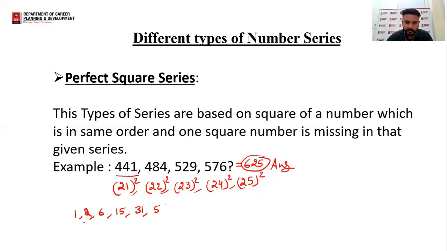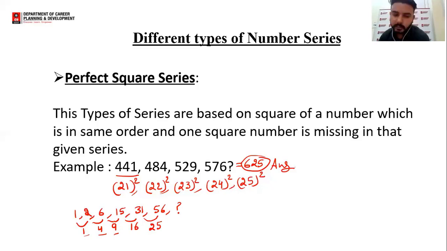Now what will we check? We'll check the difference. So first of all, 2 minus 1 is 1, 6 minus 2 is 4, 15 minus 6 is 9, 31 minus 15 is 16, 56 minus 31 is 25. So as you can see, the series has been formed here. That means 1 is 1 square, 4 is 2 square, 9 is 3 square, 16 is 4 square, and 25 is 5 square.